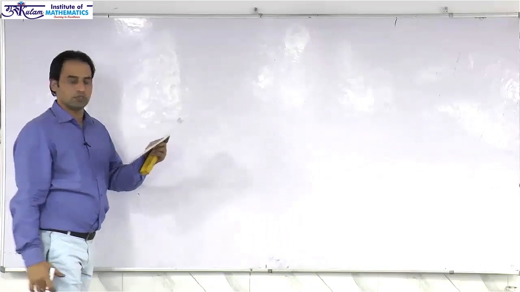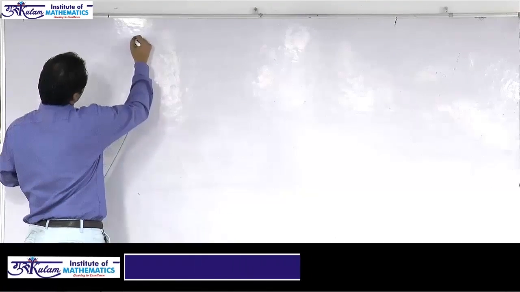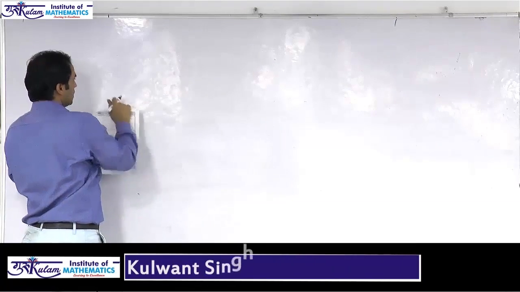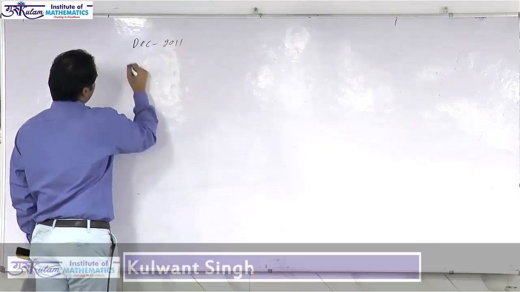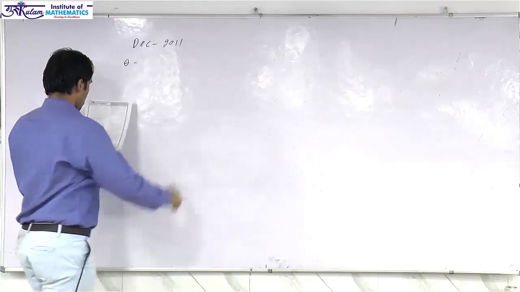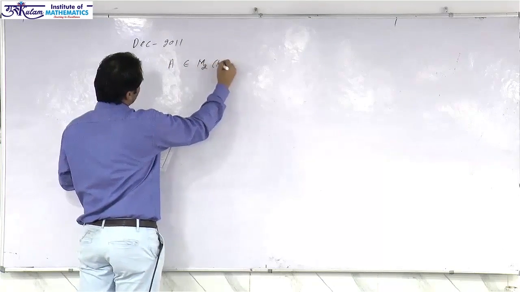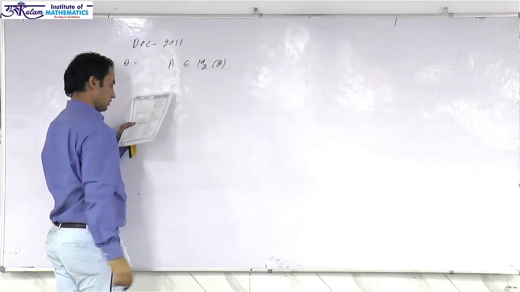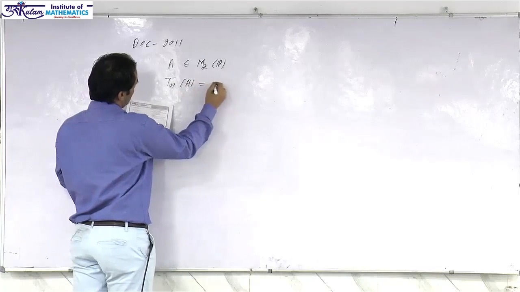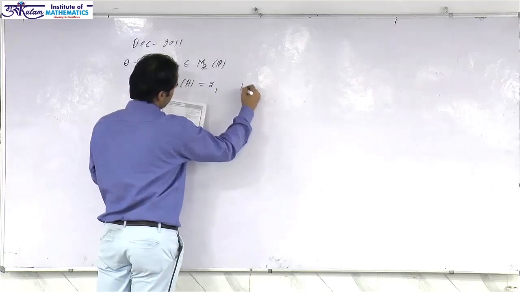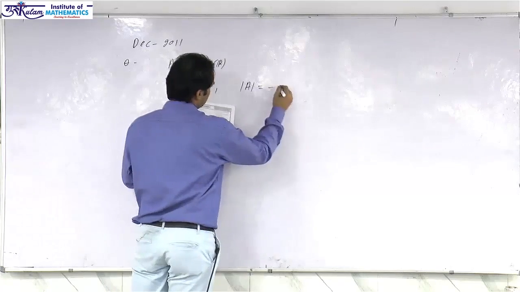Let's start with the question, from December 2011. A belongs to M2R, that is, A is a 2 cross 2 matrix, the trace of A is 2 and the determinant of A is -3.